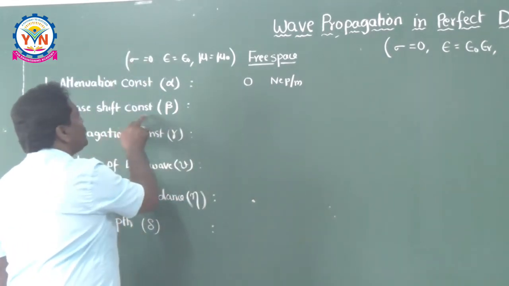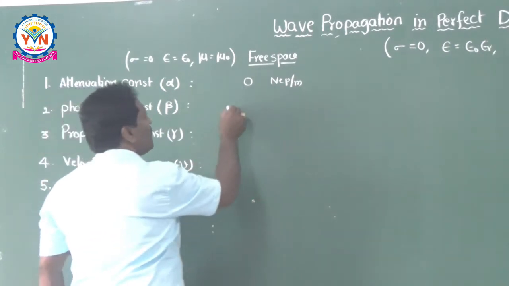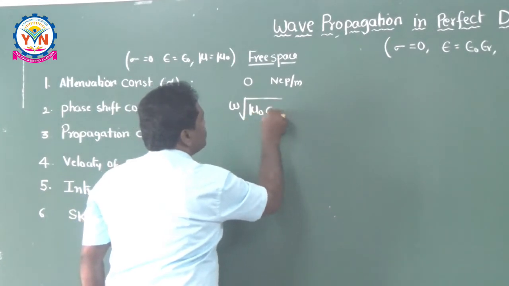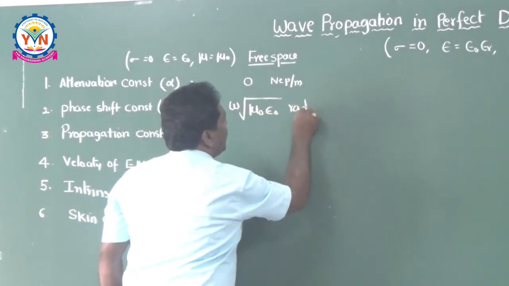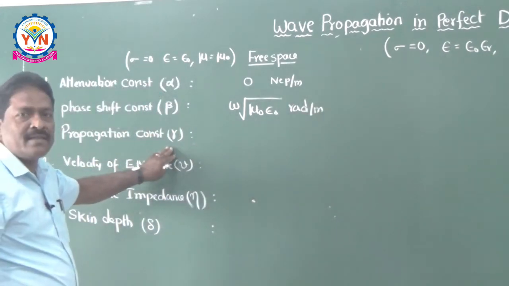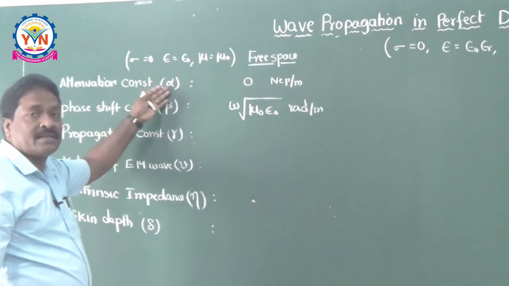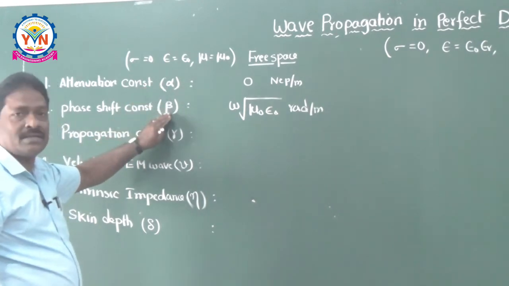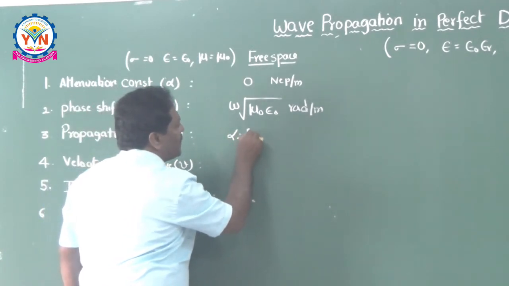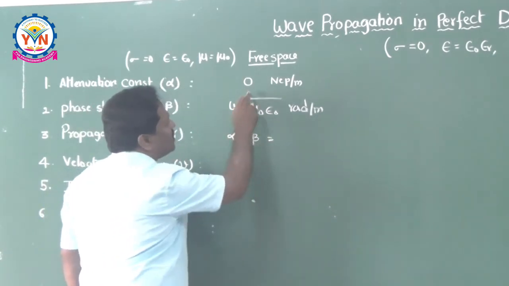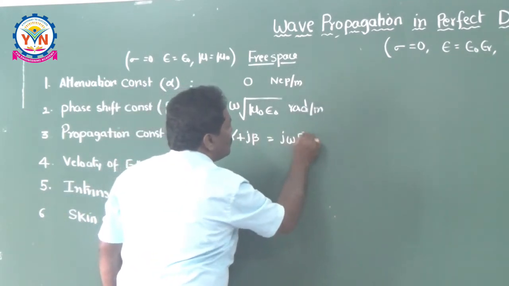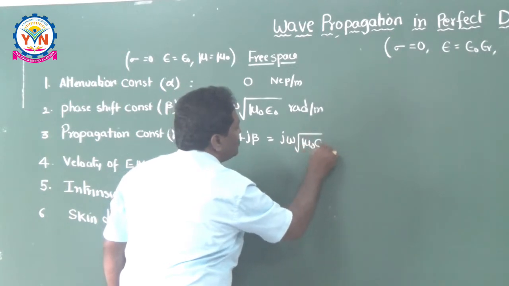Coming to the phase shift constant, beta is nothing but omega root mu naught into epsilon naught radians per meter. Always the units are very important. Propagation constant means it is the combination of attenuation constant as well as phase shift constant. That's why gamma is equal to alpha plus j beta, that is equal to, alpha is 0, that's why 0 plus j omega root mu naught into epsilon naught.